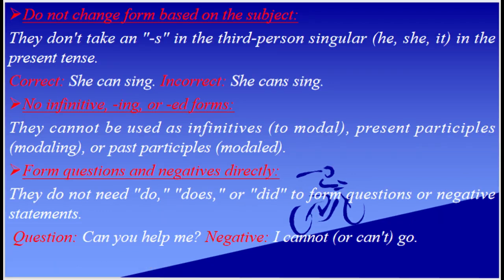Do not change form based on the subject. They don't take an "s" in the third person singular, he, she, it, in the present tense. Correct, she can sing. Incorrect, she cans sing. No infinitive, -ing, or -ed forms. They cannot be used as infinitives, to modal, present participles, modaling, or past participles, modaled. Form questions and negatives directly. They do not need do, does, or did to form questions or negative statements. Question, can you help me? Negative, I cannot or can't go.